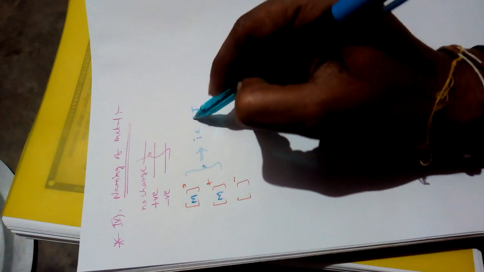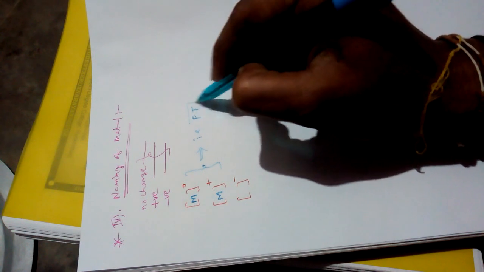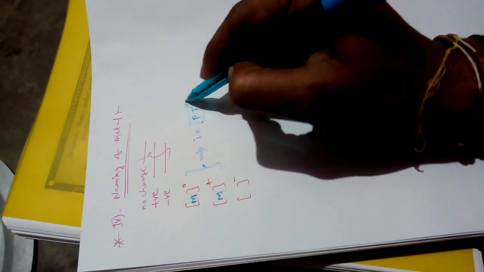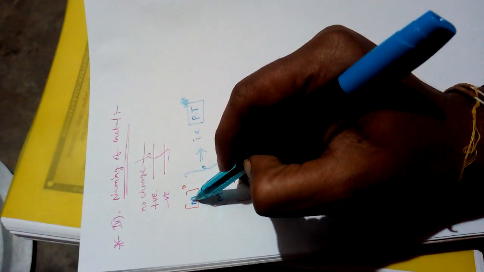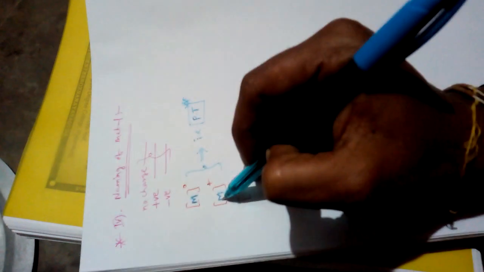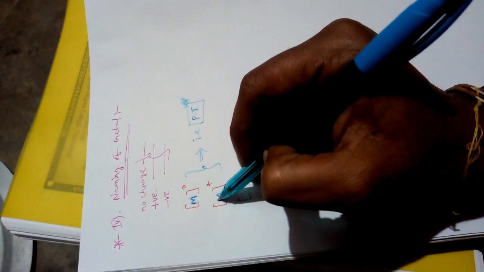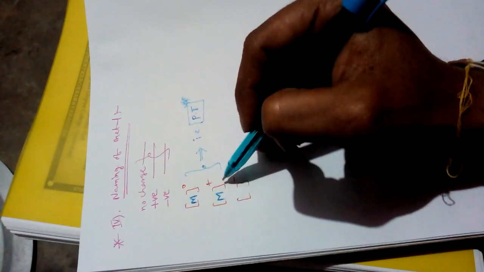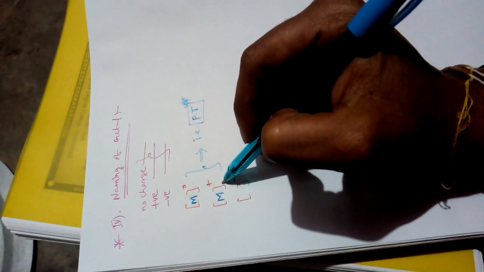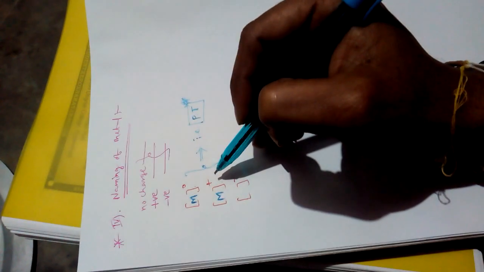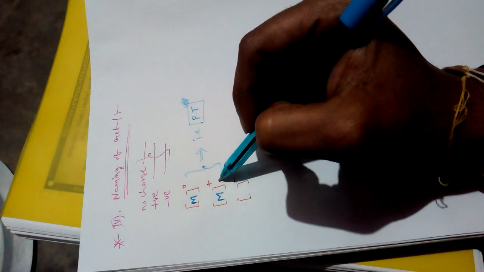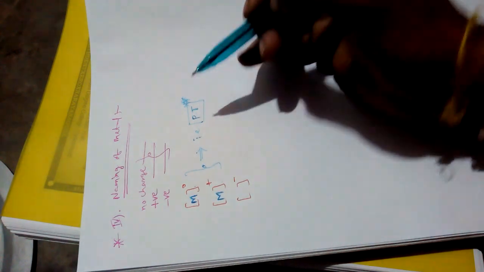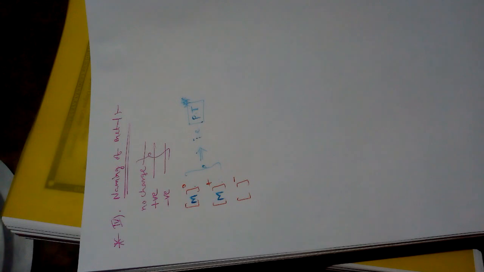Are you able to understand my words? Please concentrate on these words. If the metal is present in this complex or this complex, it means neutral complexes or cationic complexes, just write the name of the metal as it is in the periodic table.